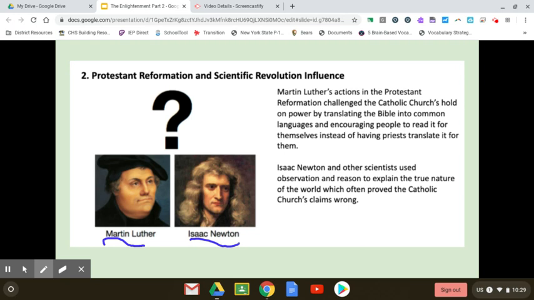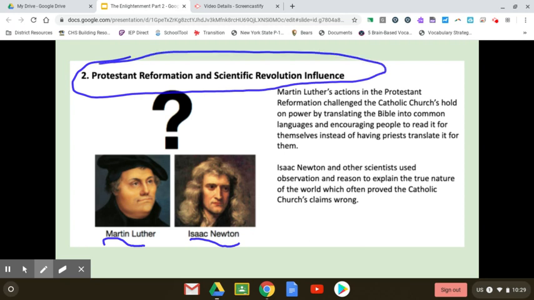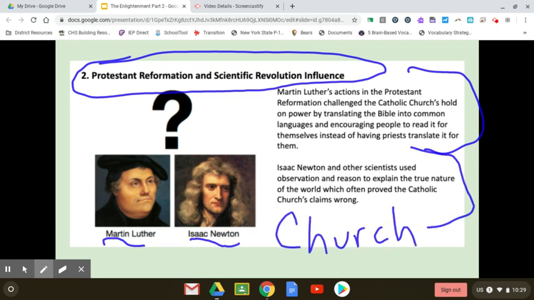All right, so how did this Protestant Reformation and scientific revolution influence the Enlightenment? Well, what are people starting to question? They're starting to question the church, all right? They're starting to use reason. So use these ideas that I'm jotting down here to answer the question of how did the Protestant Reformation and the scientific revolution influence the Enlightenment?